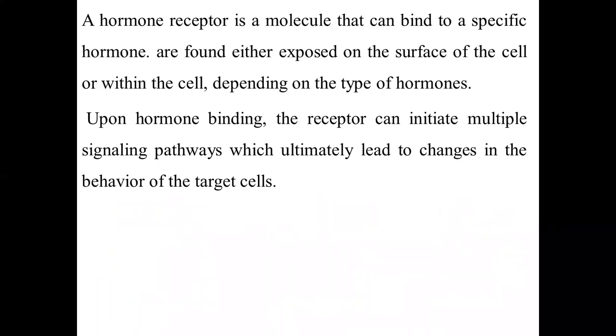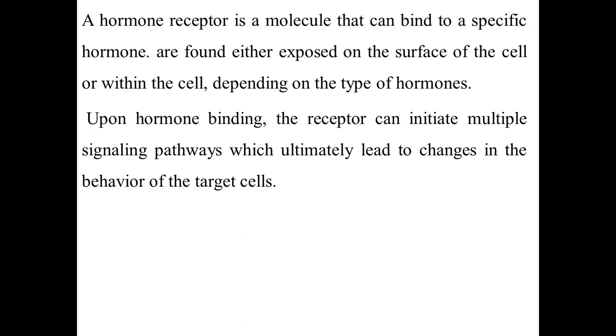So a hormone receptor is a molecule that can bind to a specific hormone. They are found either exposed on the surface of the cells or within the cells, depending on the type of hormone, because there are hormones that can enter into the cells themselves. So upon hormone binding to this receptor, what happens?